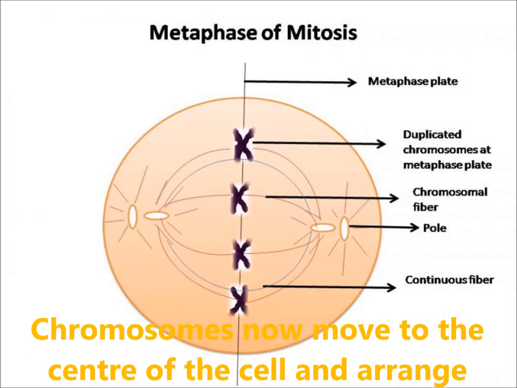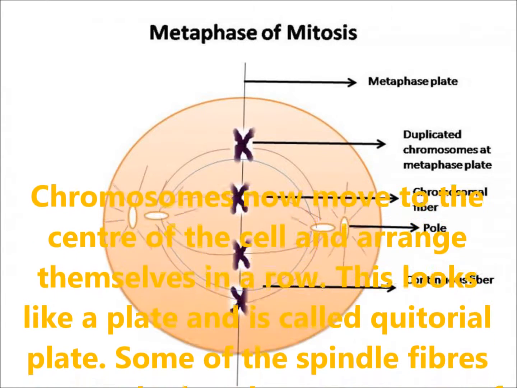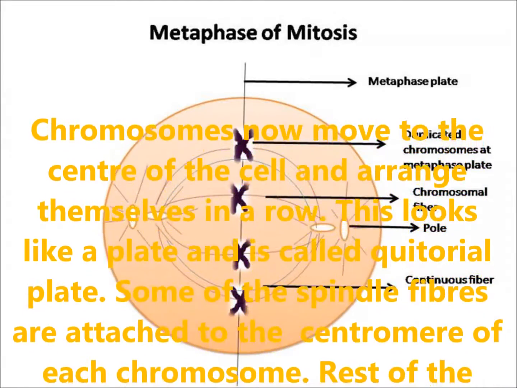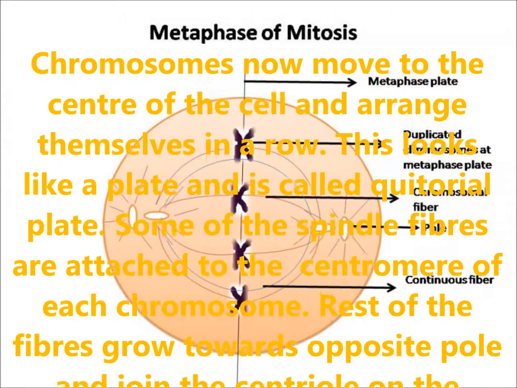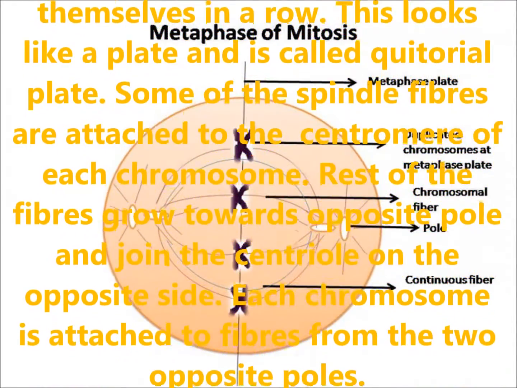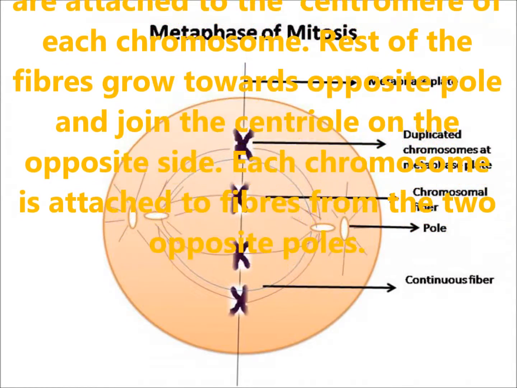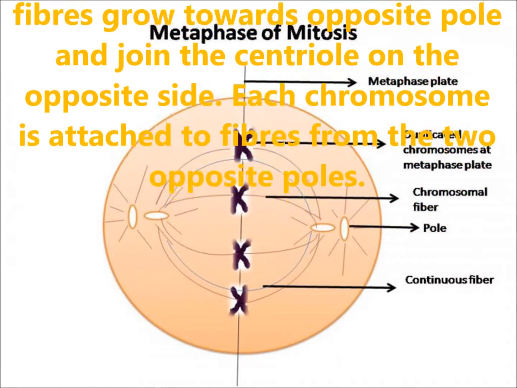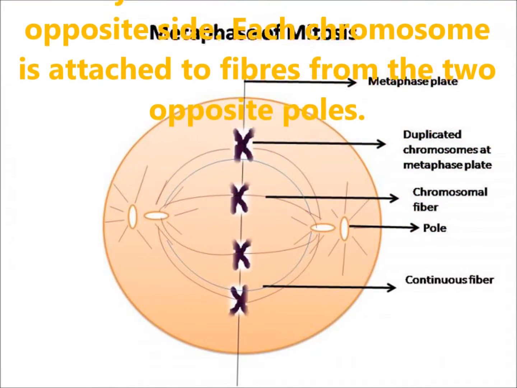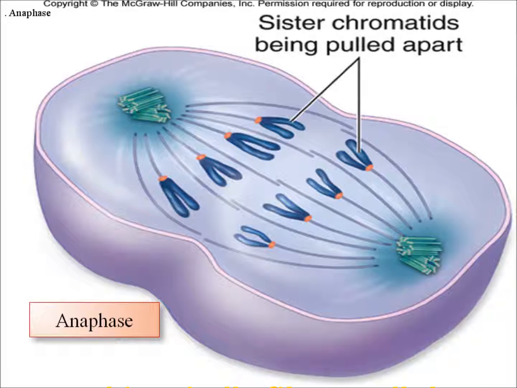Metaphase. Chromosomes now move to the center of the cell and arrange themselves in a row. This looks like a plate and is called the equatorial plate. Some of the spindle fibers are attached to the centromere of each chromosome. The rest of the fibers grow towards the opposite pole and join the centrioles on the opposite side. Each chromosome is attached to fibers from the two opposite poles.